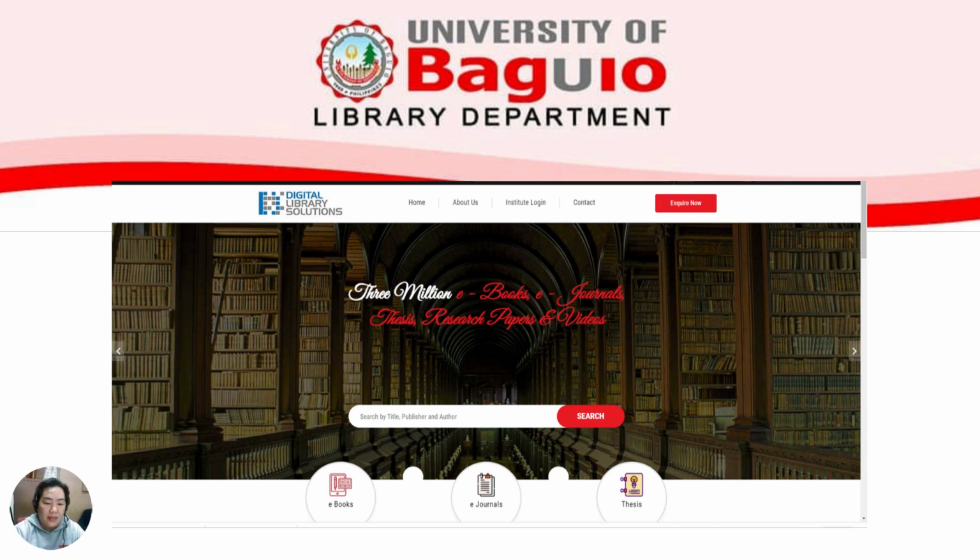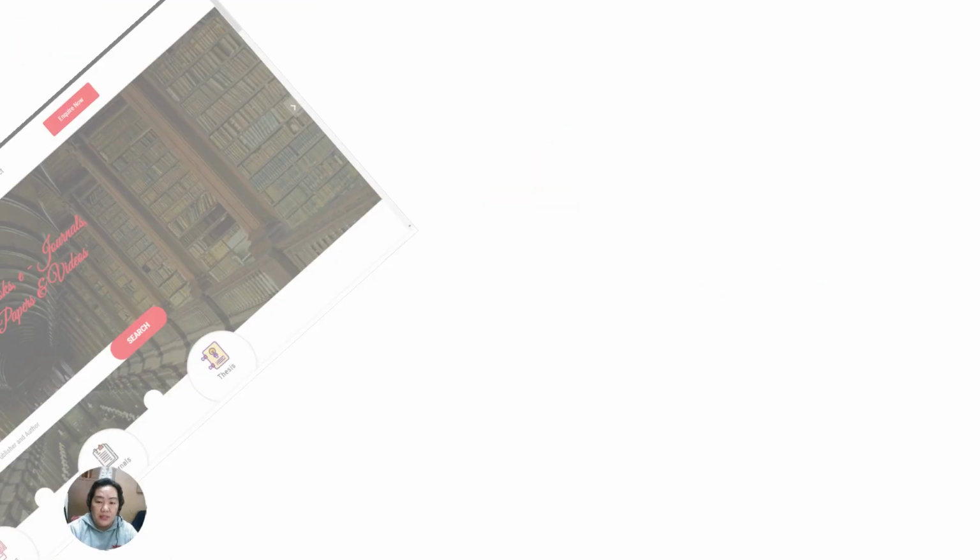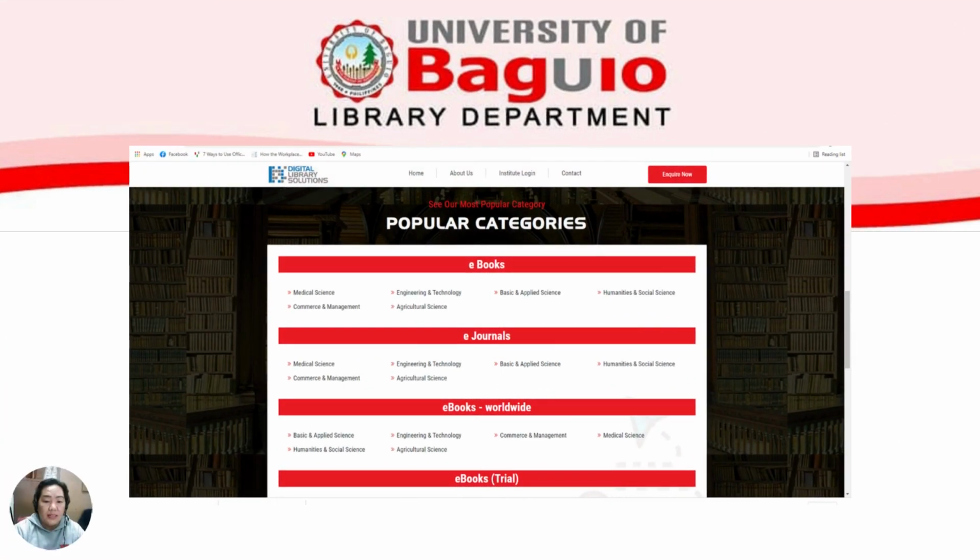Going back to the Digital Library Solutions, collections are categorized according to ebooks, e-journals, and e-thesis, and subcategorized according to different subjects. As you open the database, as you go along, you can learn, browse, and check the different collections offered by the database.